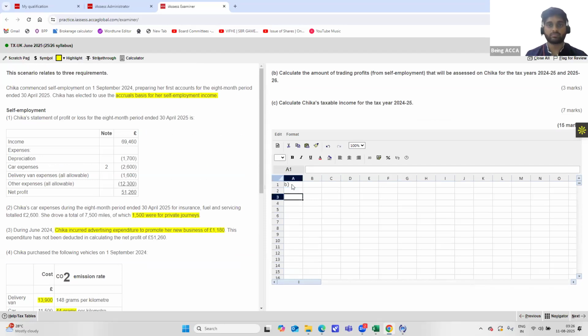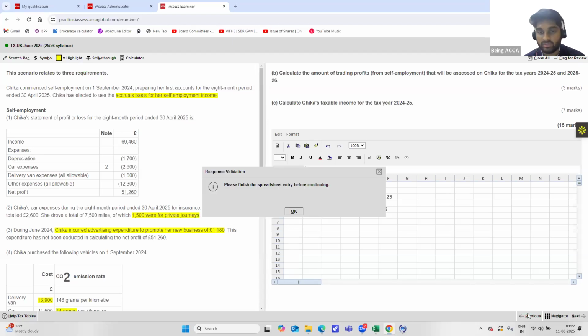Now, taxable trading profits assessable for 2024 to 25 would be profits from 1st September 2024 to 5th April 2025. So how do you calculate that? What have we taken in the previous value?